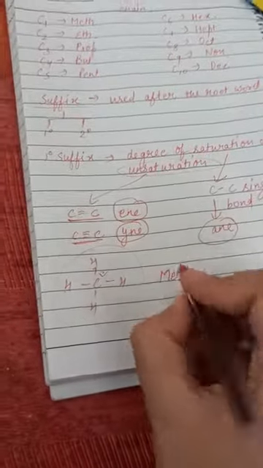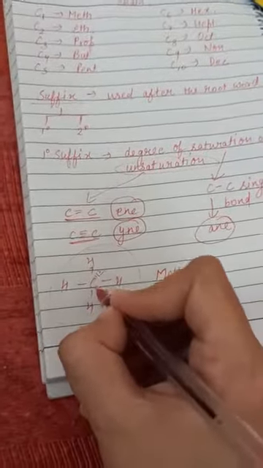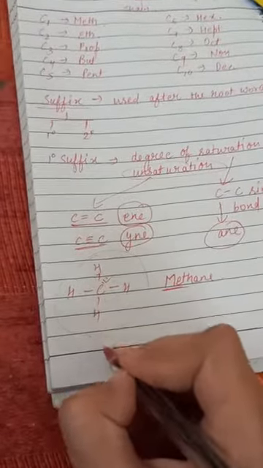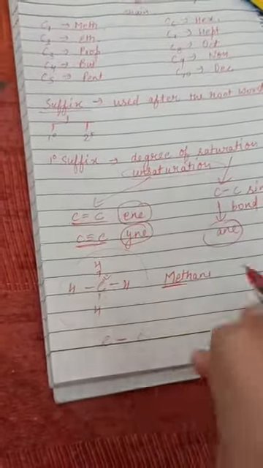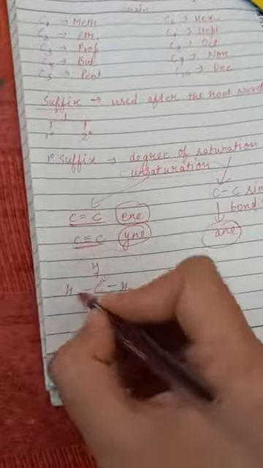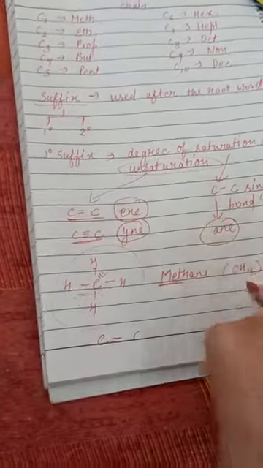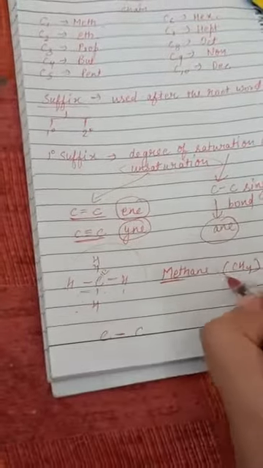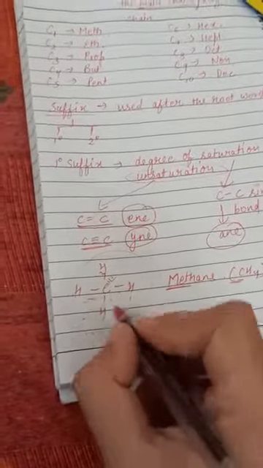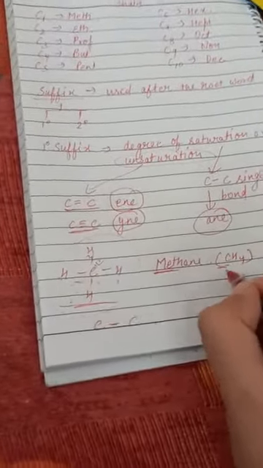All are single bonds, and meth is for a single carbon atom. One carbon atom is there. So the compressed form of methane is CH4. If we write it as CH4, this is also methane. This is the expanded form and this is your compressed form.